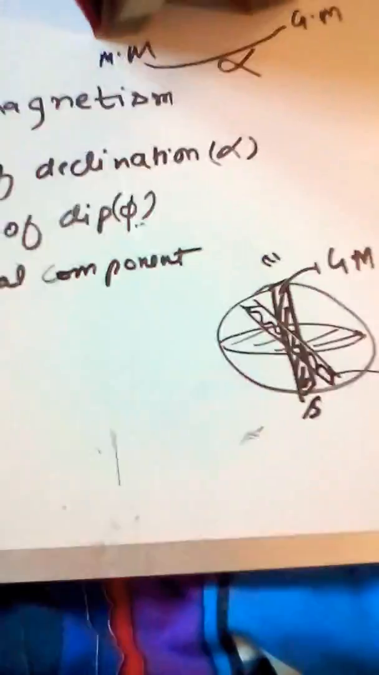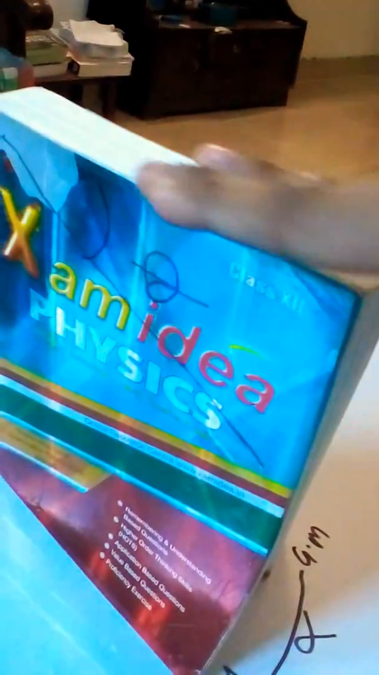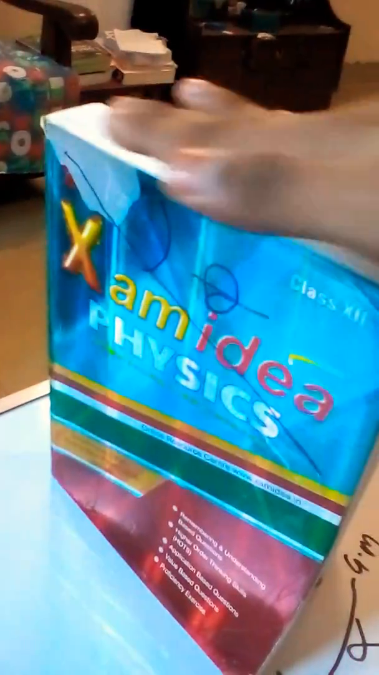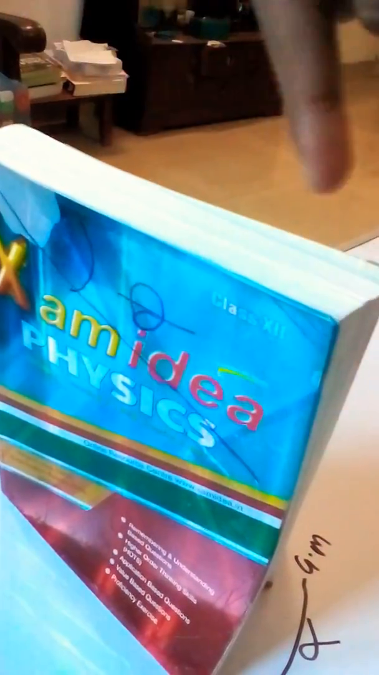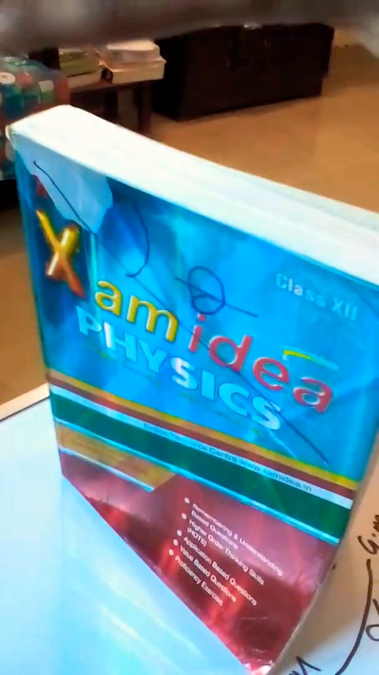Now comes the horizontal component. As I told you, the angle of dip is the angle which the resultant made with the magnetic meridian upper side. As you can see, this is phi, and this is the resultant. We say the resultant as B. If we break it into its rectangular components, in this direction it will be B cos phi, and in that direction B sin phi. B cos phi, as you all know, is the horizontal component.